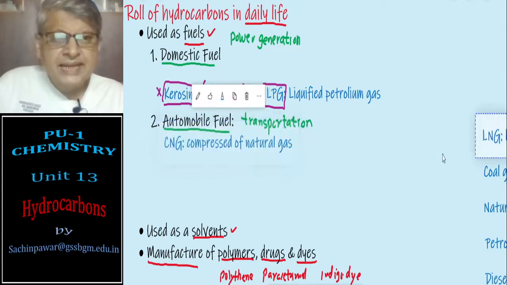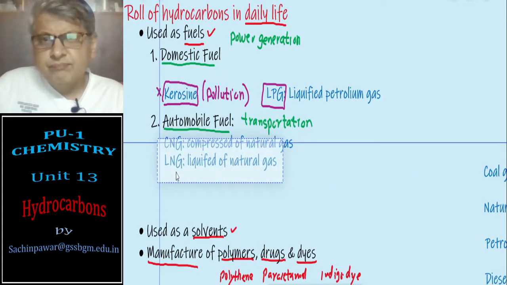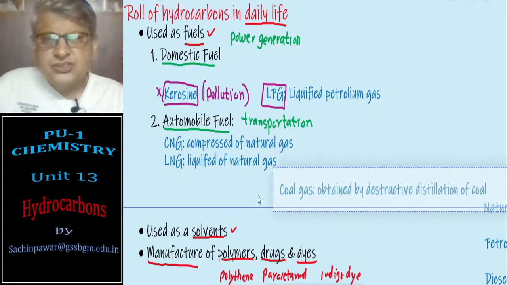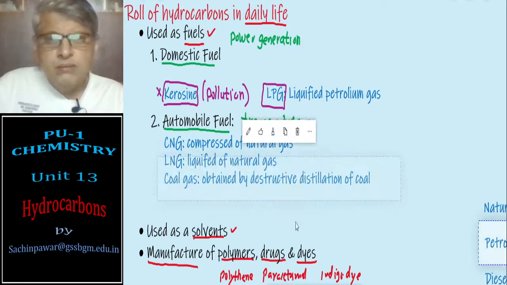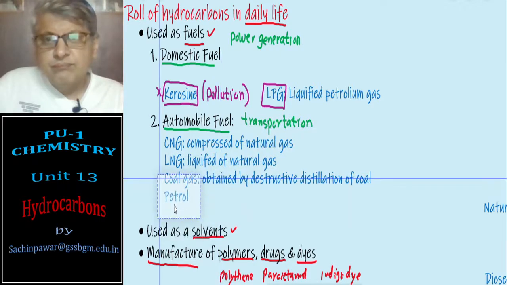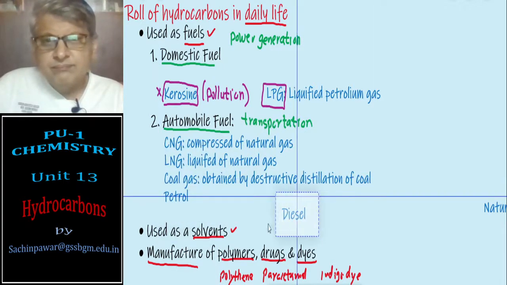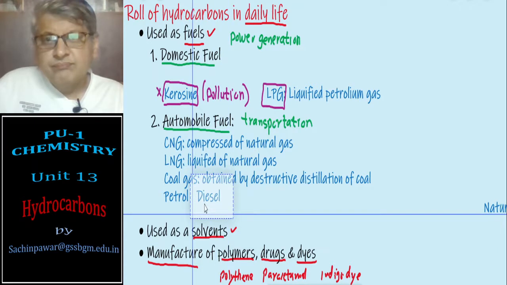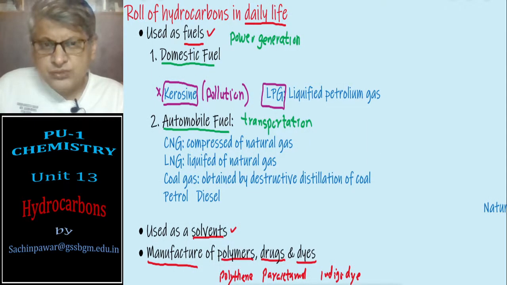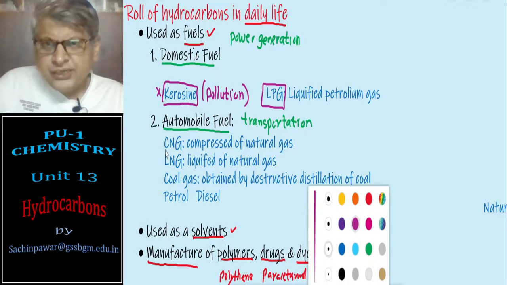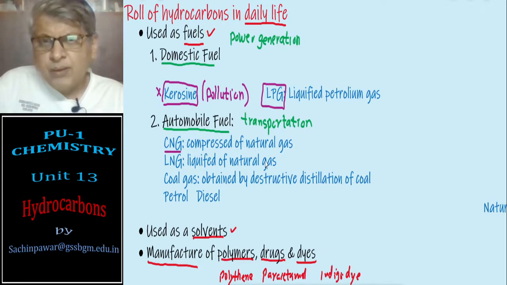we have LNG, we have coal gas, we have petrol, we have diesel. These are all automobile fuels. CNG stands for compressed natural gas. LNG stands for liquefied natural gas.